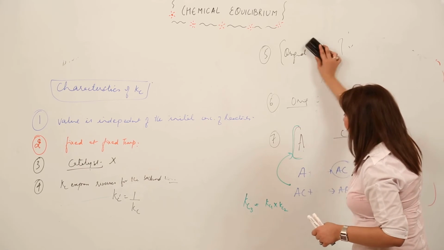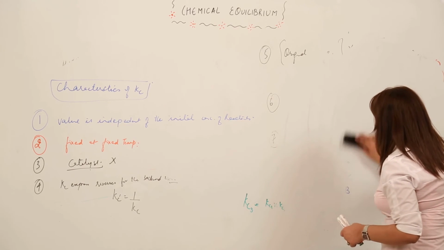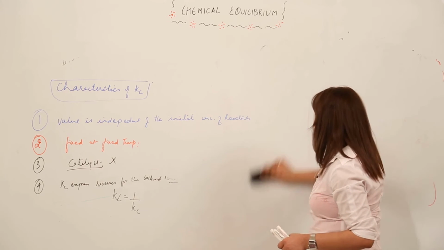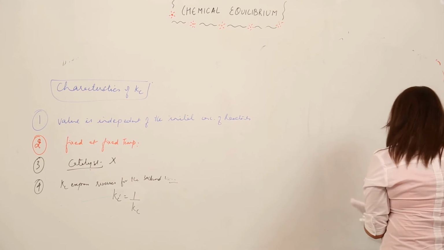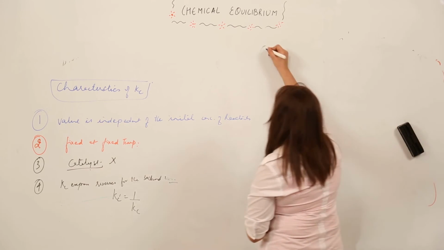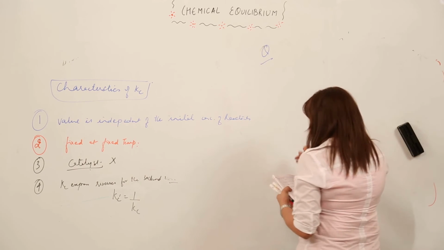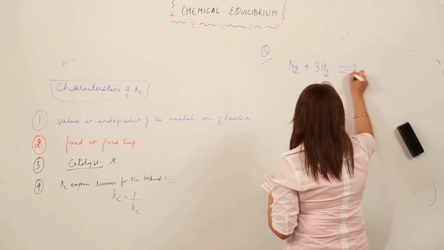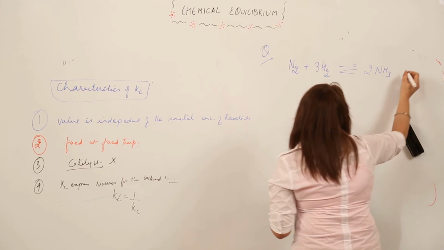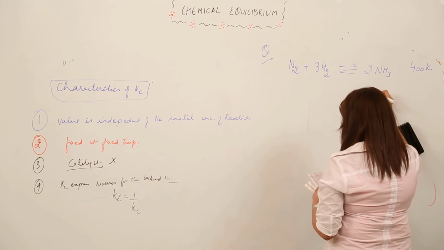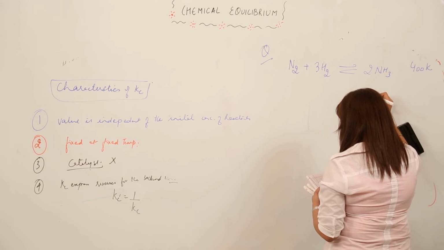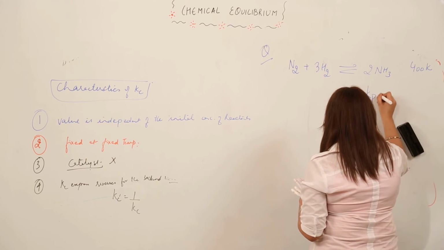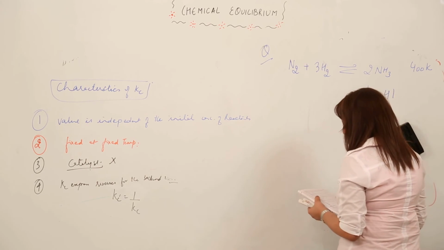Now we will discuss a few questions based on Kc, to see how much of this topic you have understood. The question I am discussing is this: I have a reaction N2 plus 3H2 reversible 2NH3 at a temperature of 400 Kelvin, and in this reaction Kp is 41.